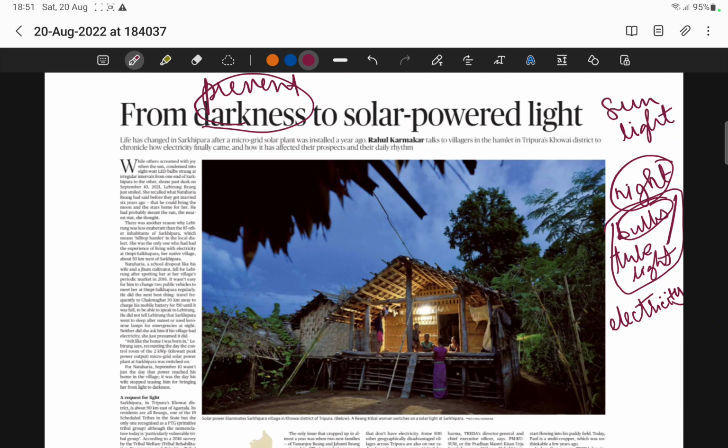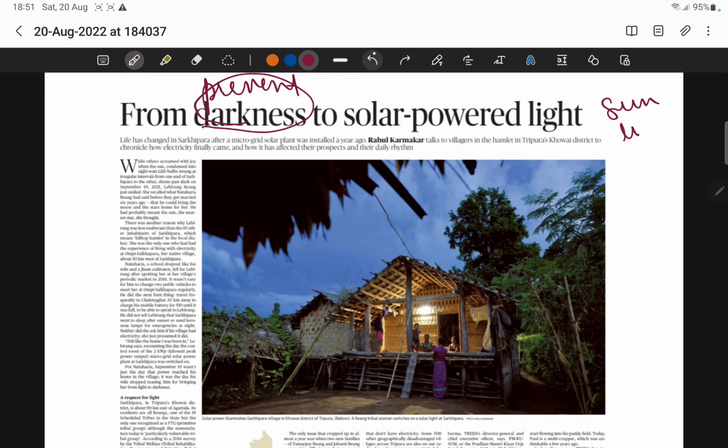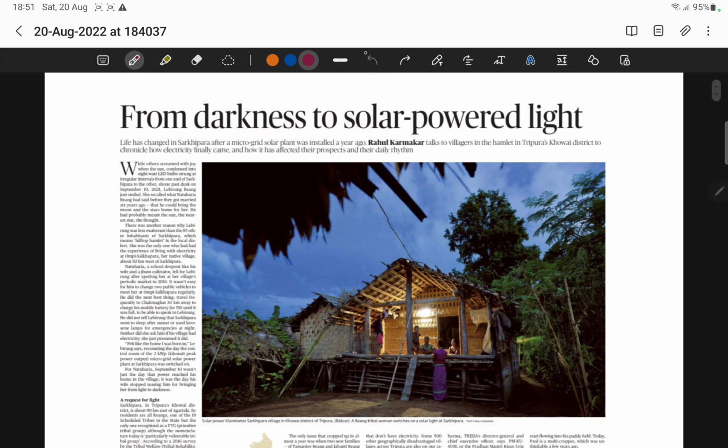Now, coming to villages, this is something very, very important. If you speak about villages, you can ask your parents or maybe your grandparents how they were reading when they were small, during their childhood. They will tell you they used kerosene lamps. What are these kerosene lamps?